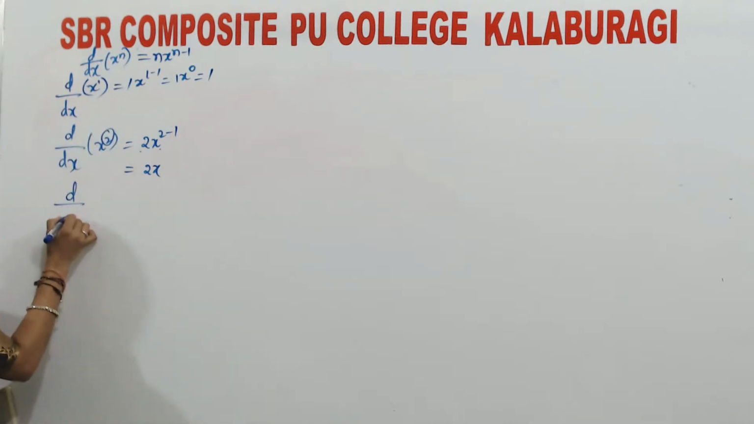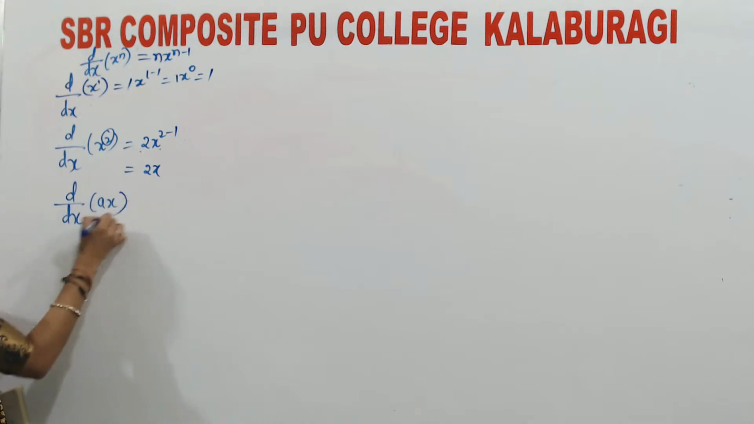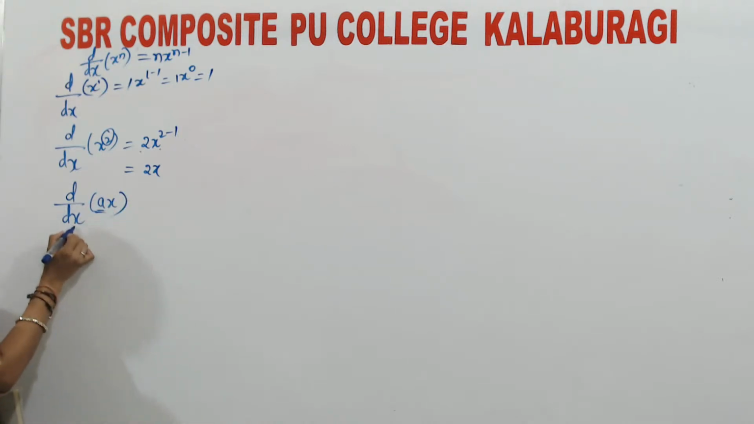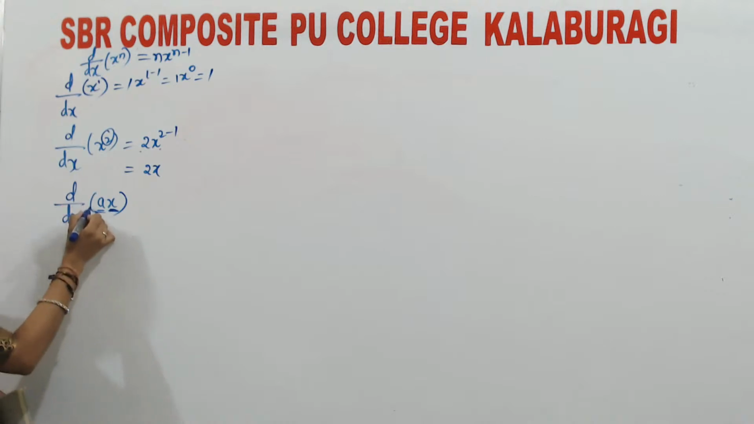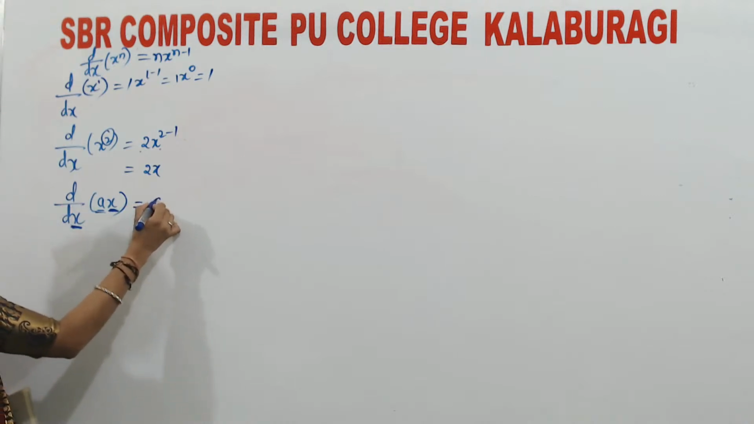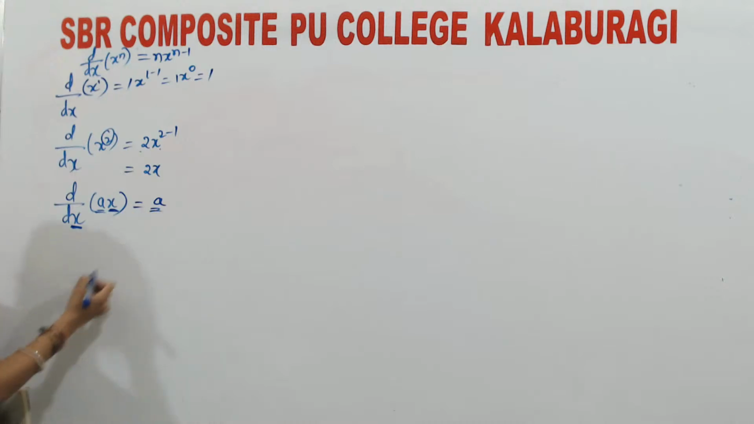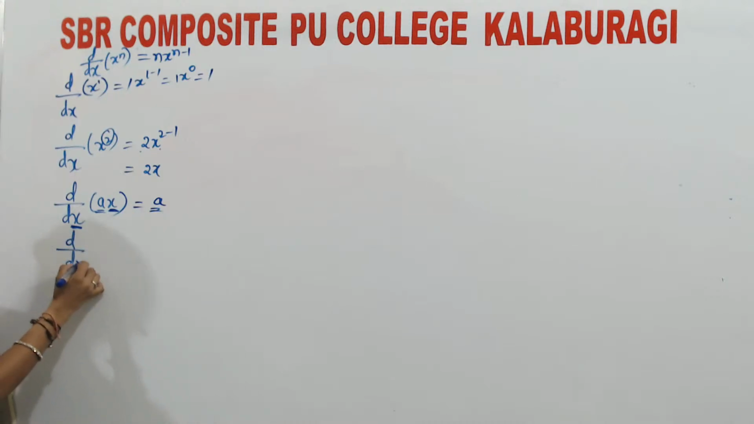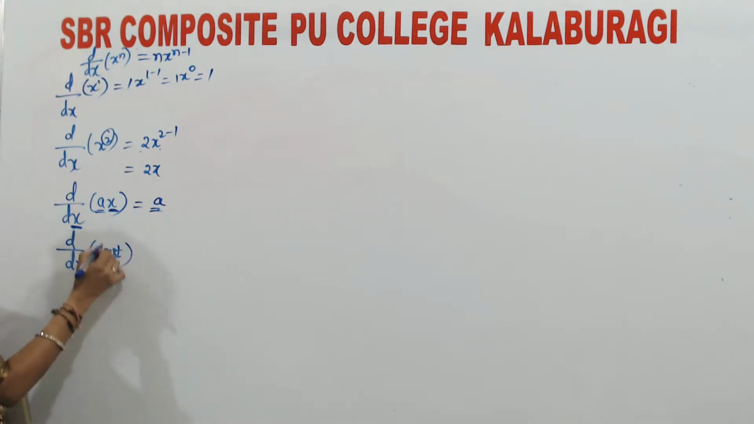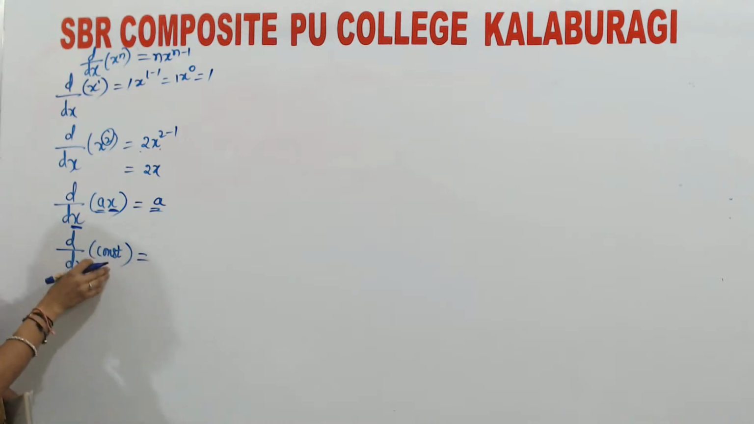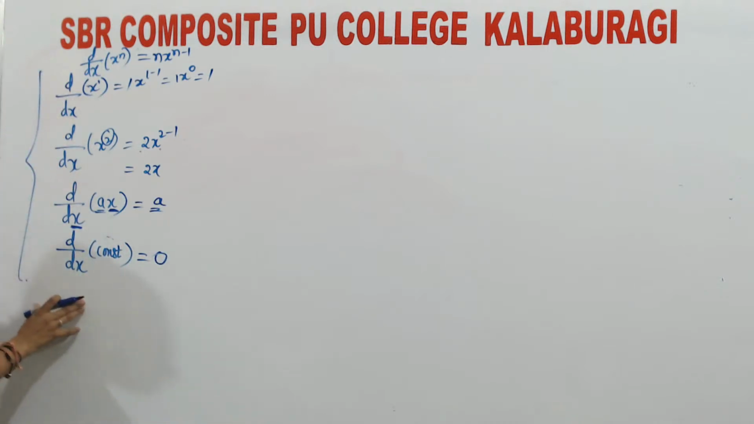If there is d by dx of ax, that means a is a constant, and with respect to x, what you have taken is called a variable. So d by dx of ax can be written as a. The constant remains as it is. The differentiation of any constant, that may be a or anything, a number or any letter which represents a number, is always 0. These are some basic formulas of differentiation which you should know for solving these numericals.